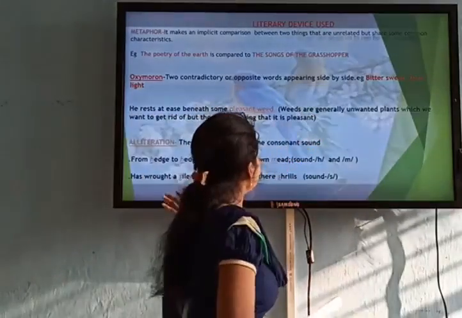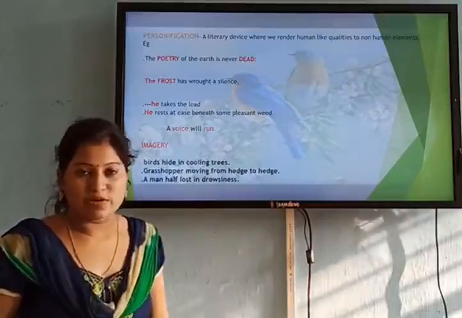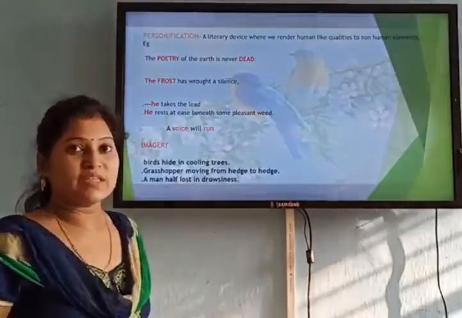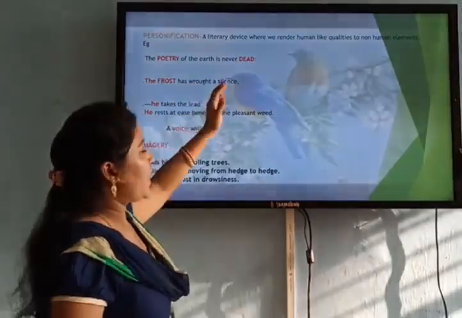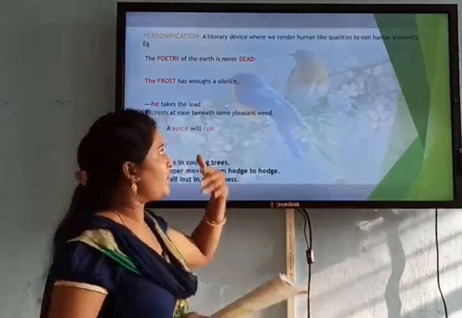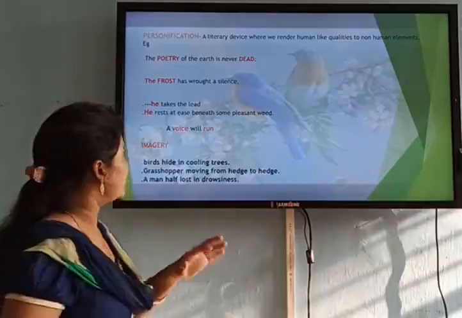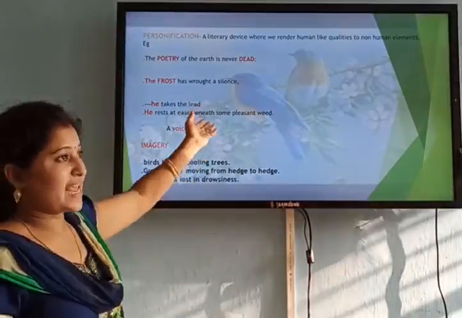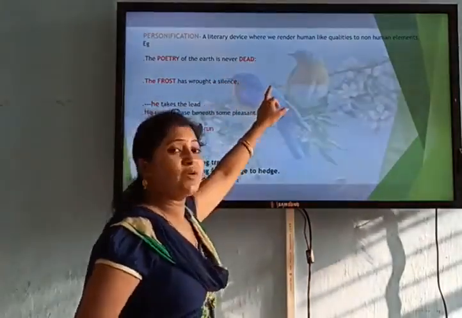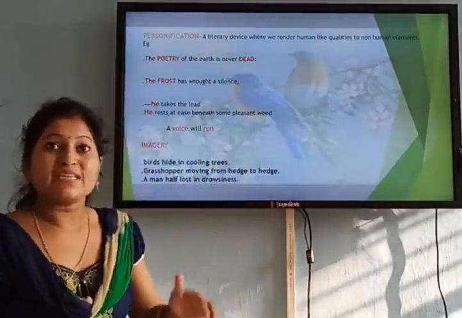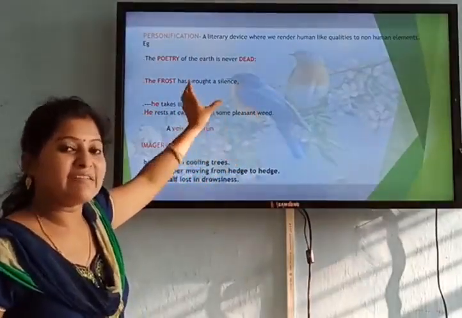So coming to the next. Of course, personification. In the last chapter also I told you about personification. Here also in this poem we are going to see what is personification. I already told you, when human qualities are attributed to some non-living thing, it's a case of personification. For example, the first line, you see, the poetry of the earth is never dead. So death is something that can only happen to living things. But here it is said that the poetry is not dead. That means poetry, a non-living thing,